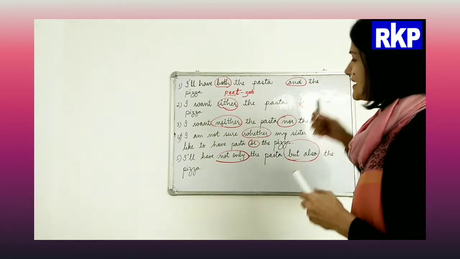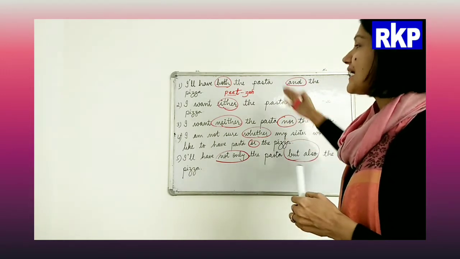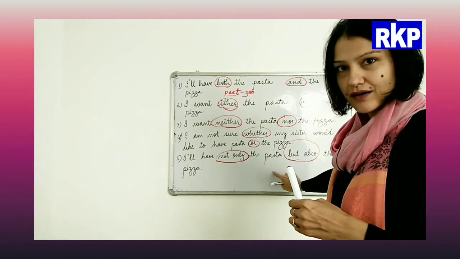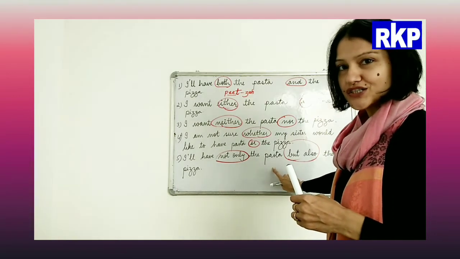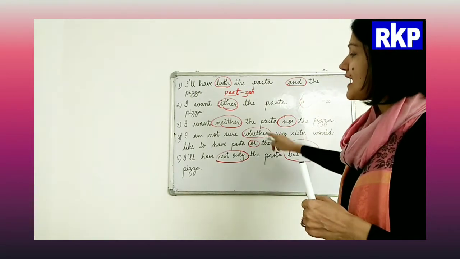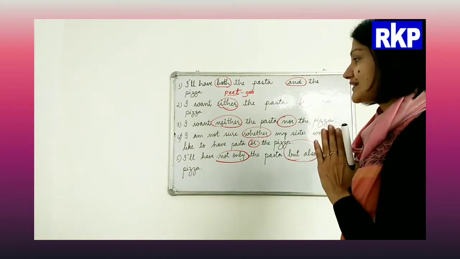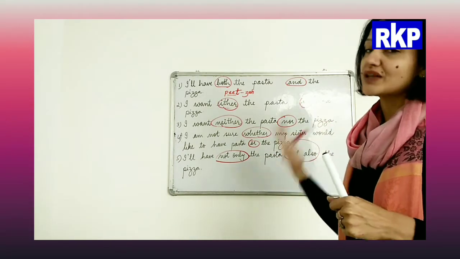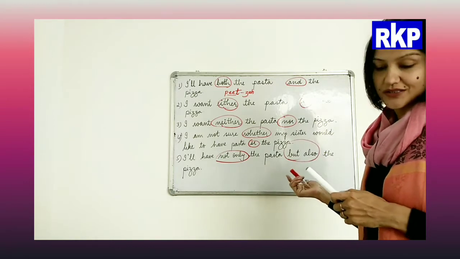Now I hope you have understood these correlative conjunctions we have discussed just now, and now I'll write the sentences in which we have the rest of the conjunctions.